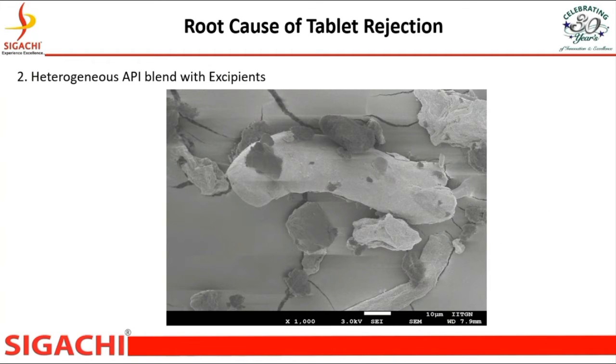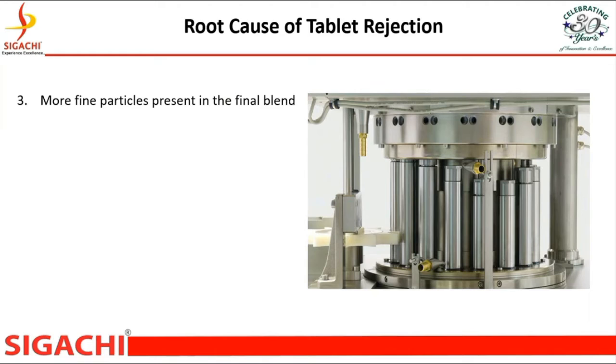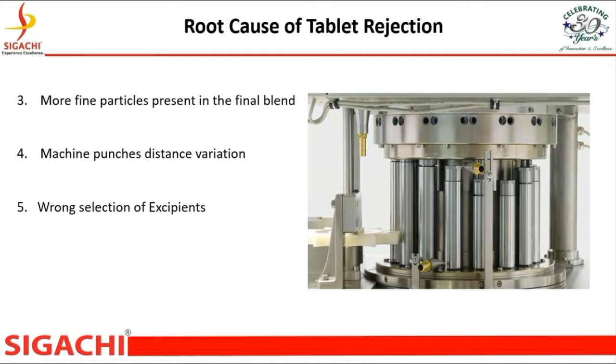Heterogeneous API blend with excipient. More fine powders present in the blending. Machine punch distance variation. Wrong selection of excipient.